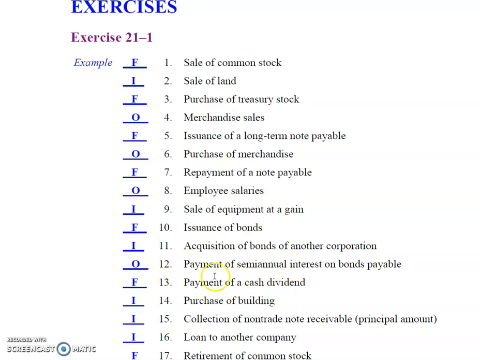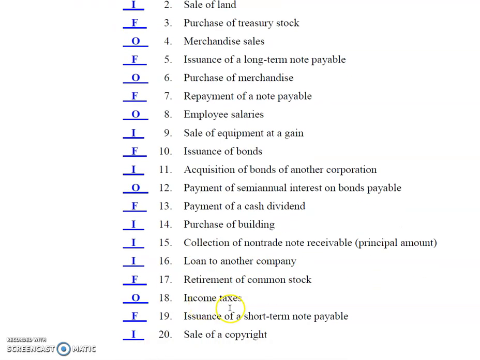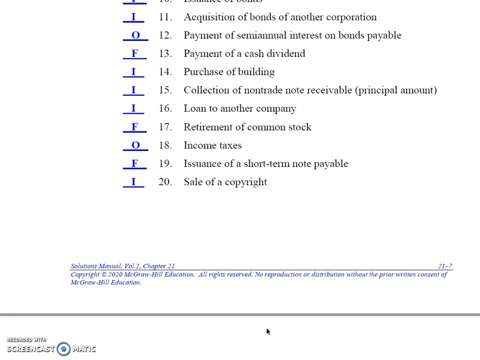Payment of cash dividend is a financing activity. Purchase of a building, an investing activity. Collection of non-trade note receivable, principal amount, that's an investing activity. Loan to another company is an investing activity. Retirement of common stock, financing activity. Income taxes, operating activity. Issuance of short-term note payable, financing activity. And sale of a copyright, sale of a long-term asset, that's an investing activity.